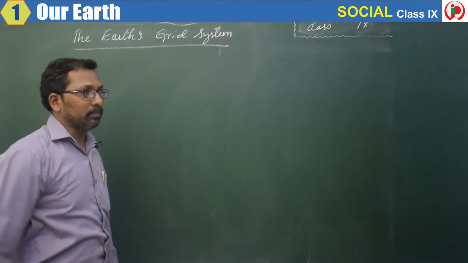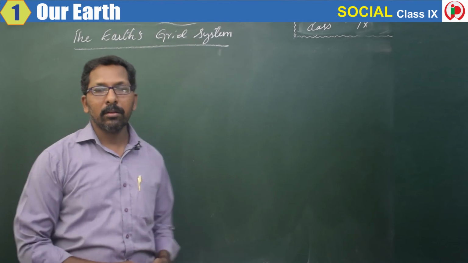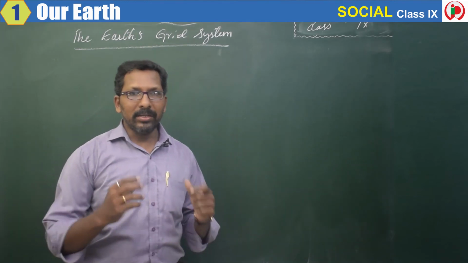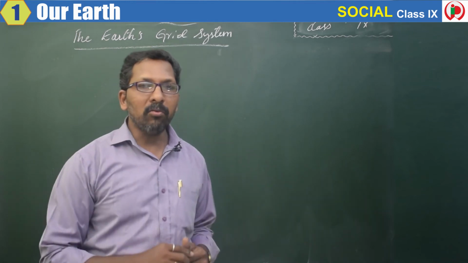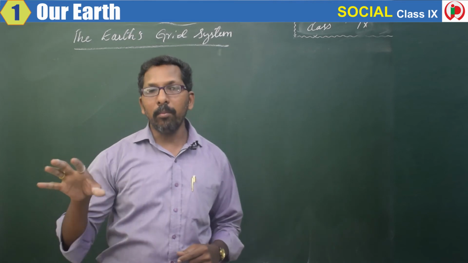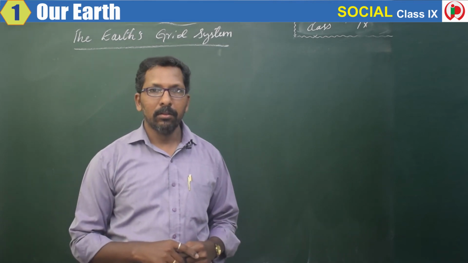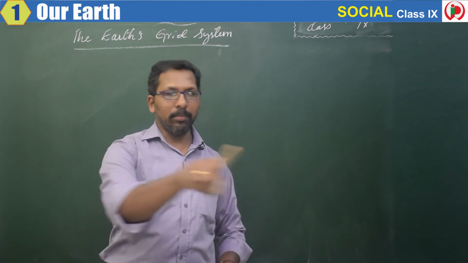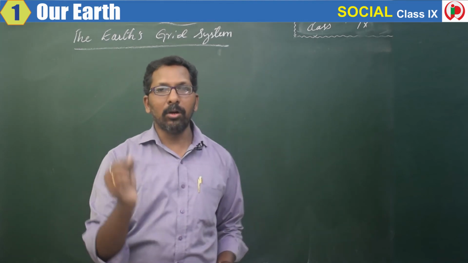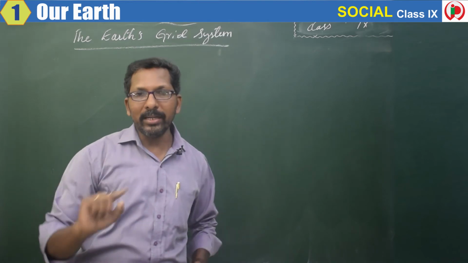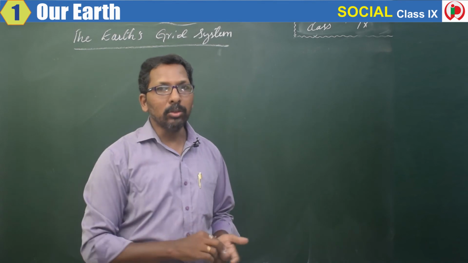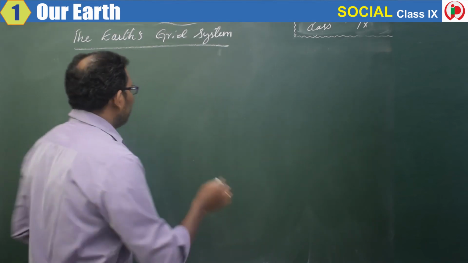The Earth grid system. So now what is the Earth grid system? For example, you want to find out a place on a globe or a map. You just open the book and place your finger on the world map and start finding out, whether it's a world map or an India map. But to locate it very easily, we can use latitude and longitudes.